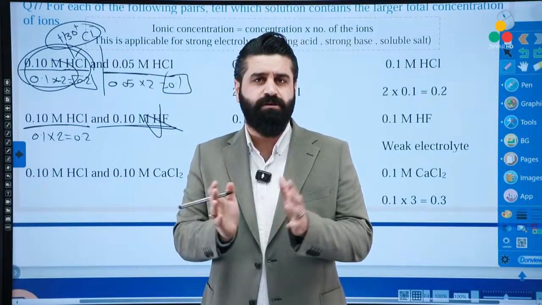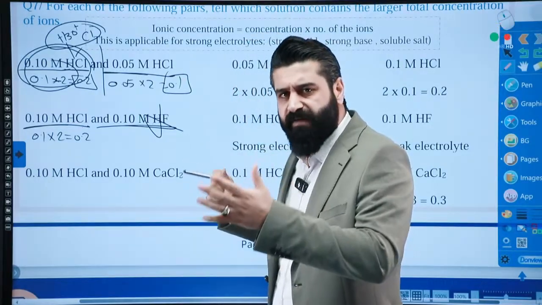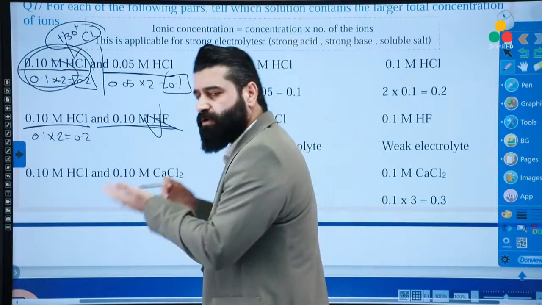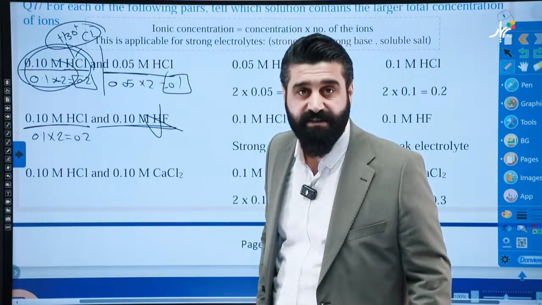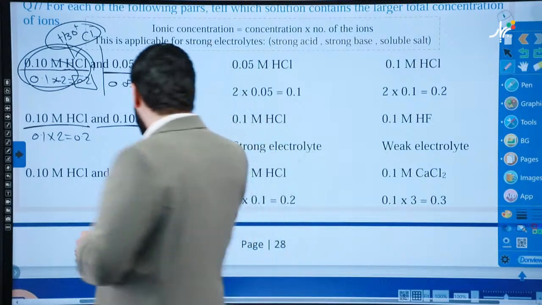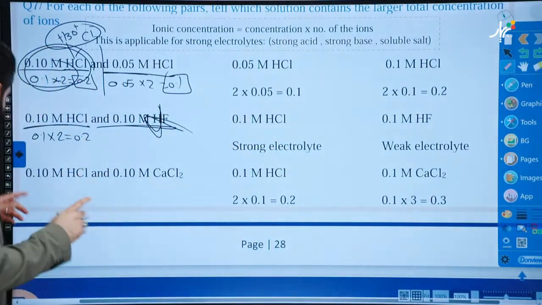In terms of the concentration of the ions, you don't have to compare the weak electrolytes with the strong electrolytes, even if they have a concentration 1,000 times greater. Okay? So directly cancel this. In terms of the ions, be careful. How about this?